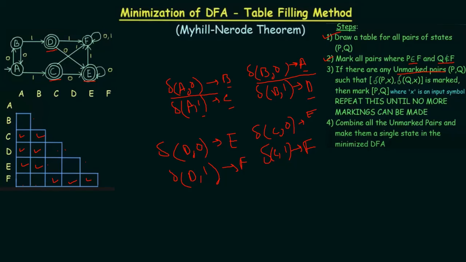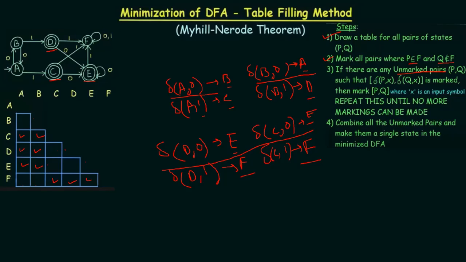For the zero transition, both are producing E. So obviously for these two cases you can see that this is E E and this is F F. There is nothing like this, so that is also a blank, so you can keep this as a blank. Okay, now let's move on to this one, E comma C.